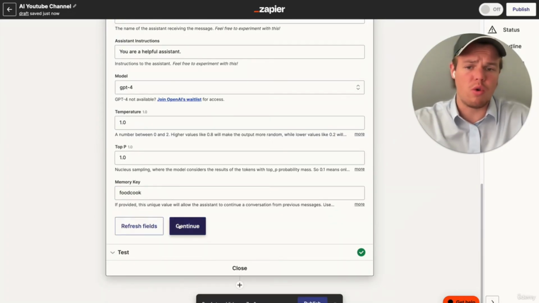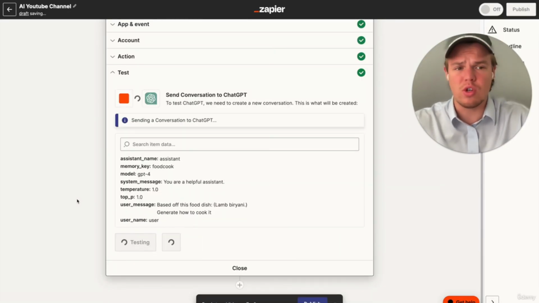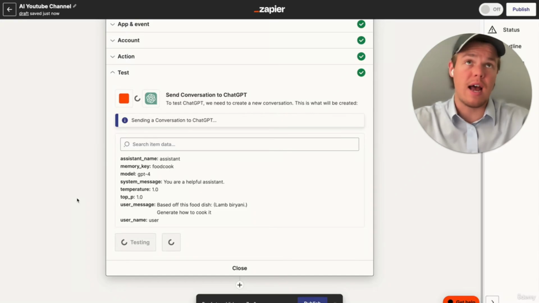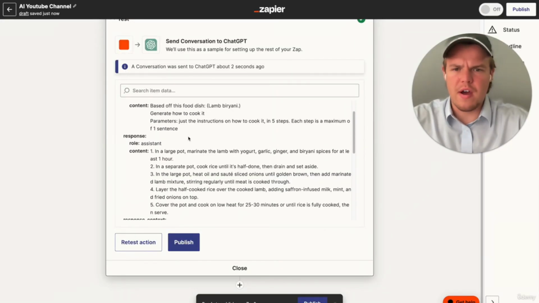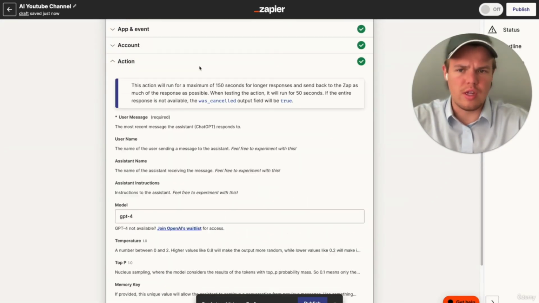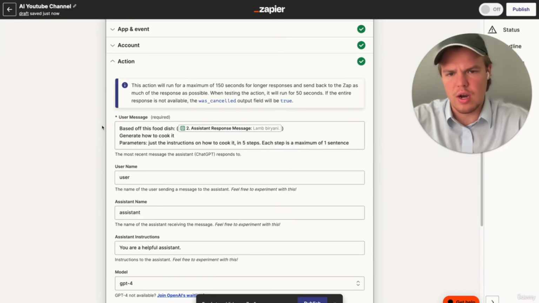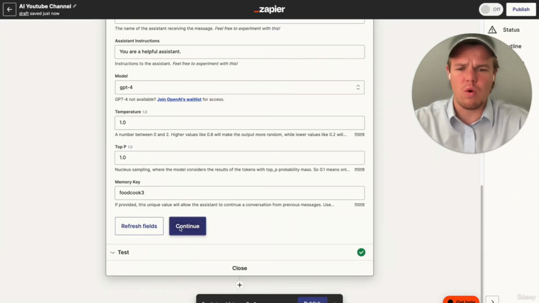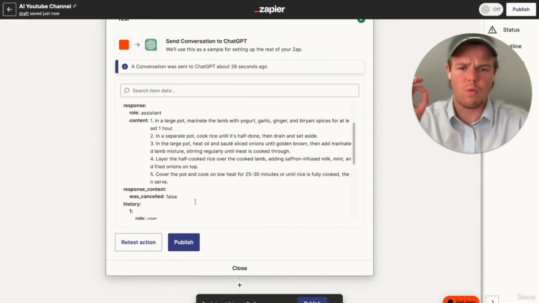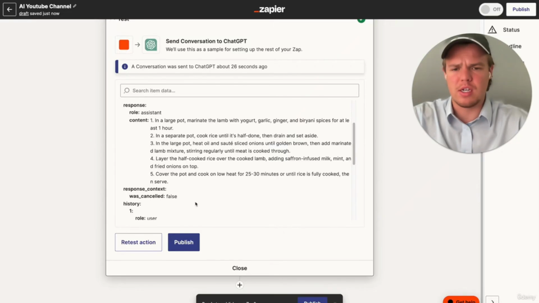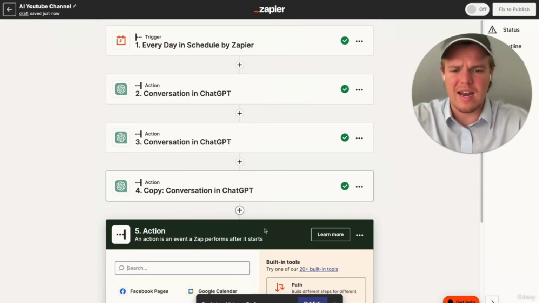As you'll notice through this tutorial, a lot of times with GPT, you just got to fine tune your chats. You got to mess around with the outputs. But what's so great now is with that memory key, we can ensure that every time this automation is to occur, it's going to be consistent on its output, and we won't have to worry about discrepancies in the future. Okay, so I had to do a little bit more fine tuning for the chat in order to ensure that the output would come out. I basically said just the instructions on how to cook it in 5 steps. Each step is a maximum 1 sentence. This keeps it consistent, keeps it well known, and keeps the details exactly how we want it for when the content will be ingested by your potential audience here. So from here, we're going to add a storage block.